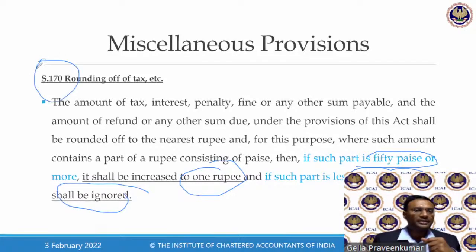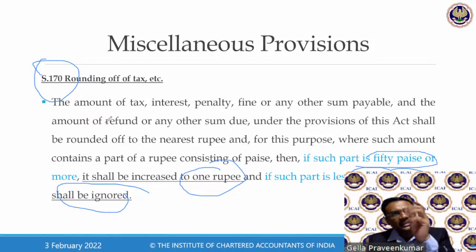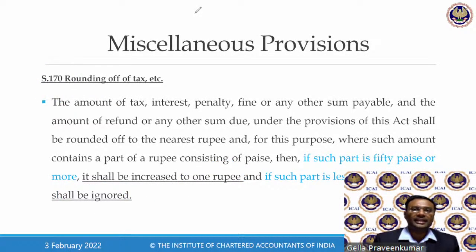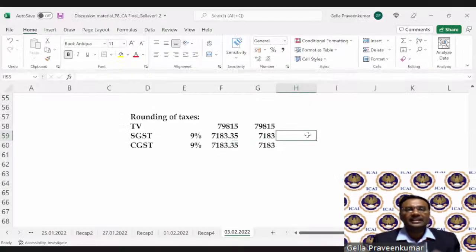So applying the provisions of Section 170, if that 35 paisa is there, I can omit it and bring it down. Now the question comes here. Sir, you have said to ignore 75 paisa, I'm okay with that. But there are certain tradesmen who are very conscious, very keen on this paisa. Can this 7183 be made 7184?